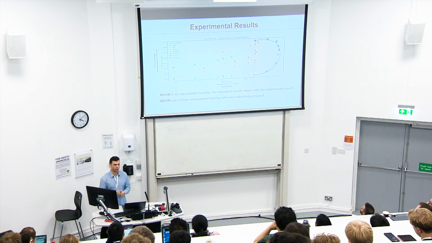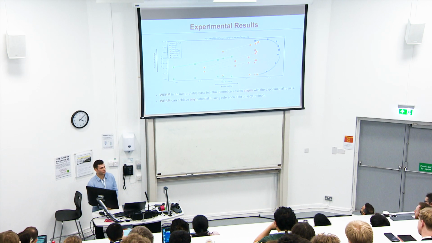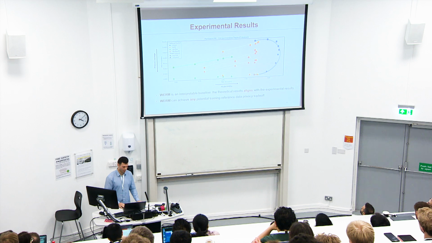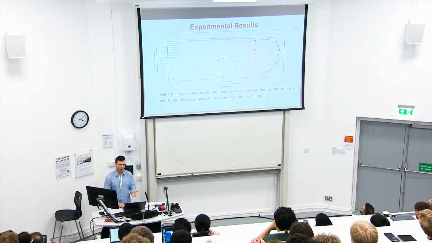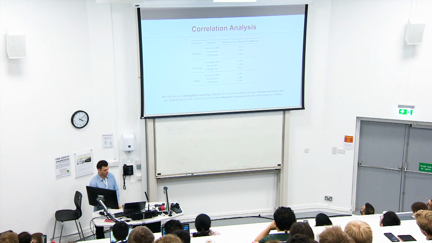So they're not really able to trade off reference data privacy for training data privacy or model utility. They're only operating in one privacy setting, which is the case where the reference data would be considered extremely private, which is a viable case, but depending on the setting, one may want to consider the other data set more or less private. And it also outperforms these other methods in the majority of these privacy settings.